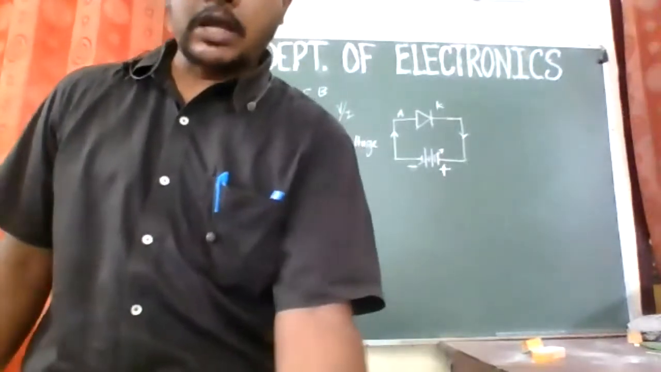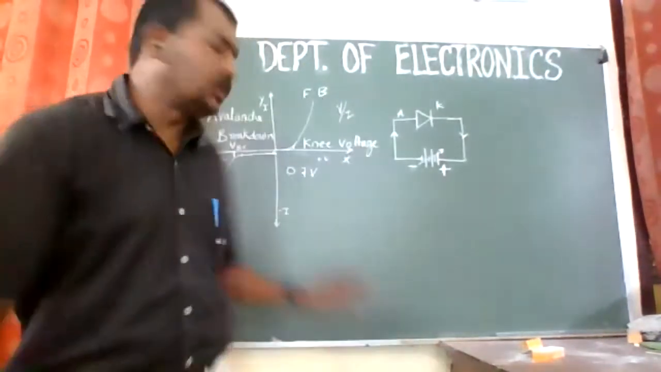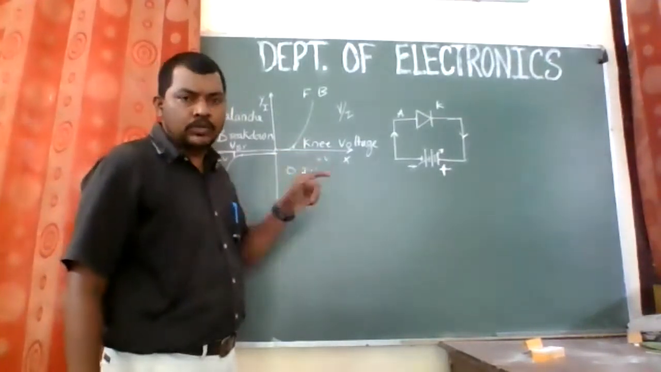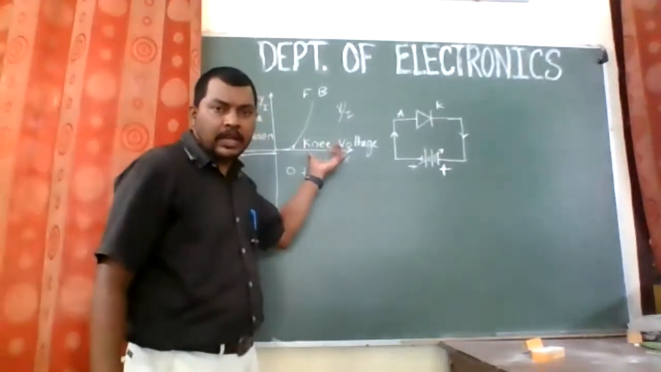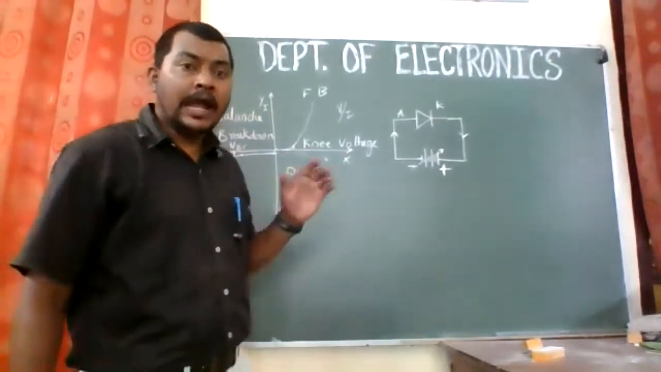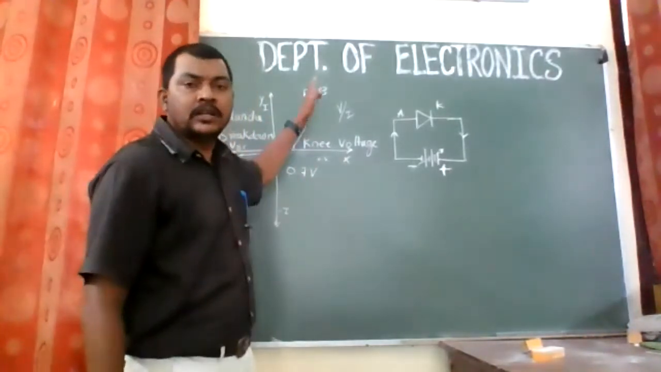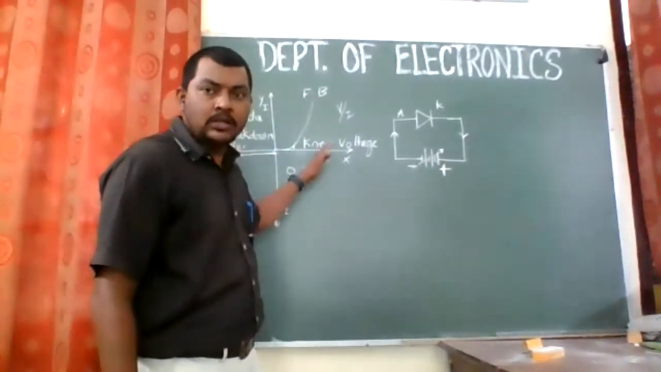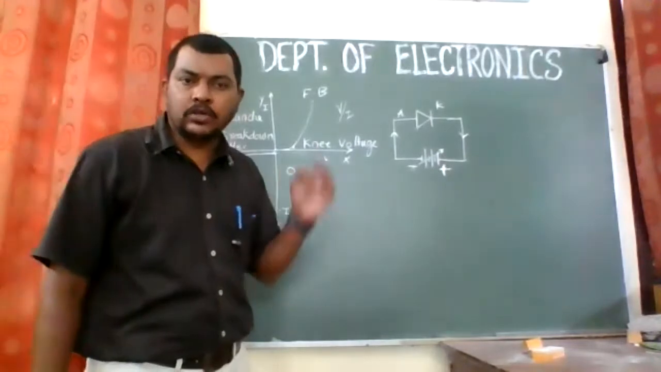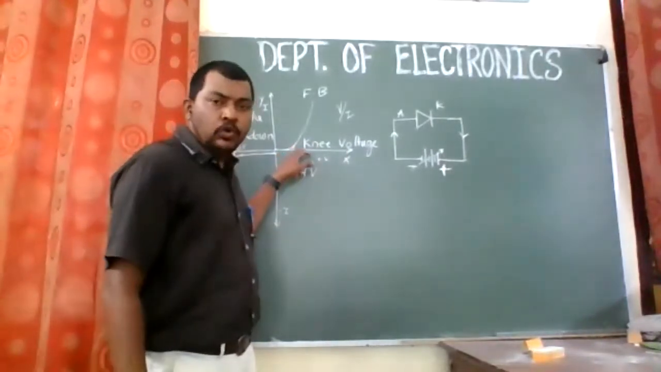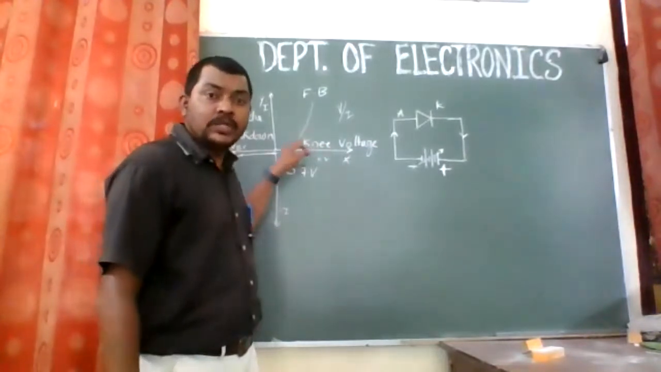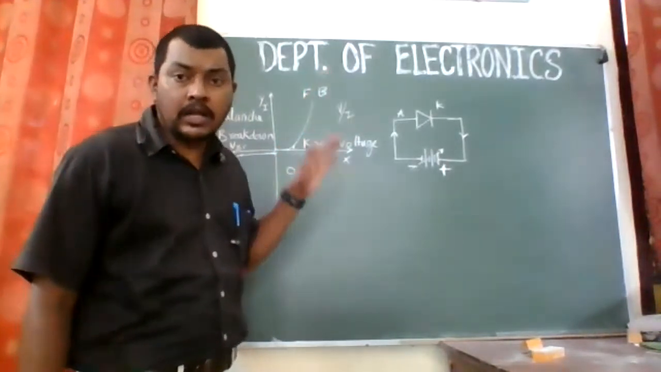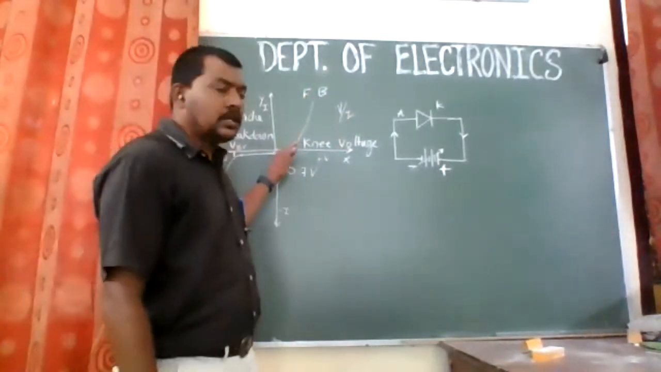There are some definitions which are related to this graph. One is the knee voltage. As I told you, the knee voltage is a voltage at which the diode starts conducting and the maximum current starts flowing through the diode. This is the forward bias voltage. When writing this, you will write like this, all the points clubbed together. The knee voltage is a forward bias voltage at which the current through the diode starts flowing. That is called the knee voltage.